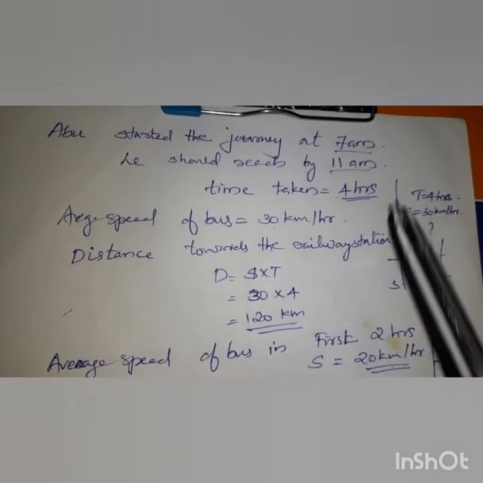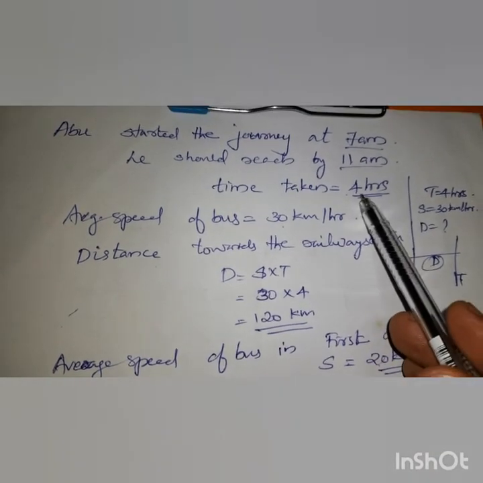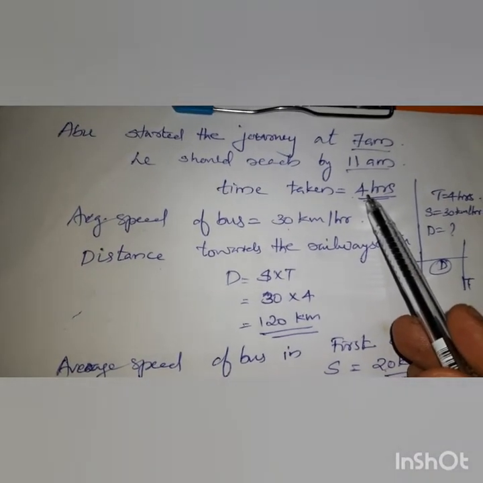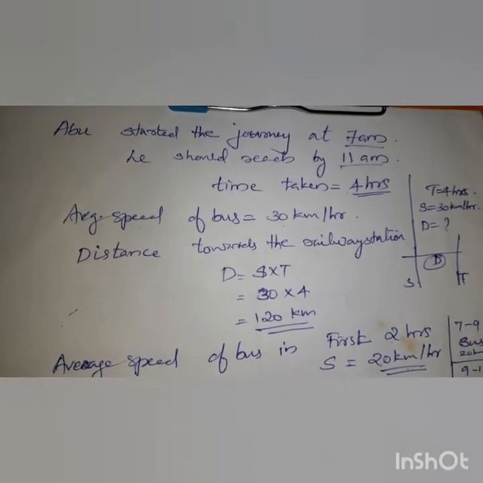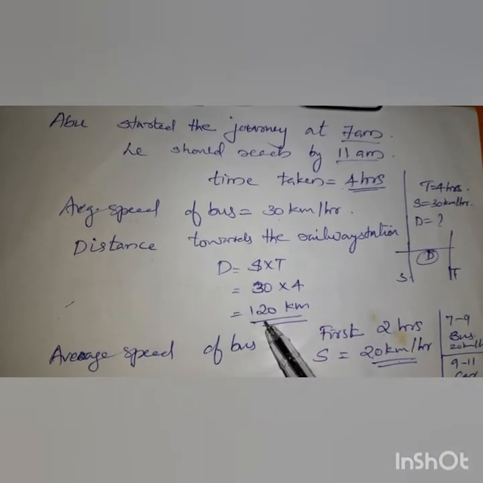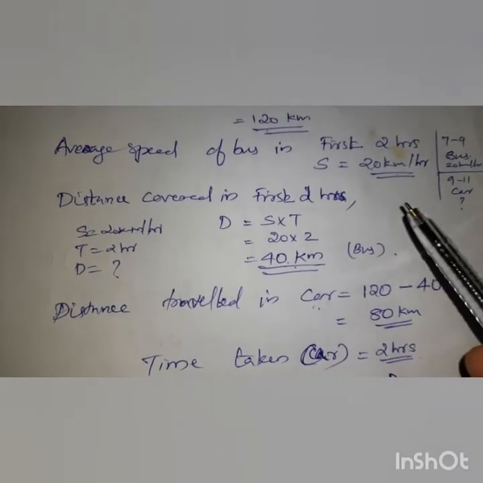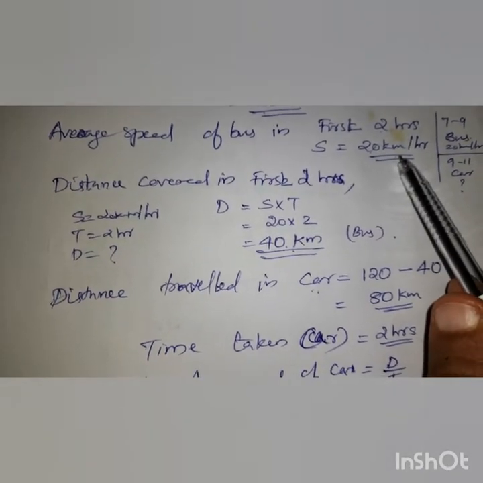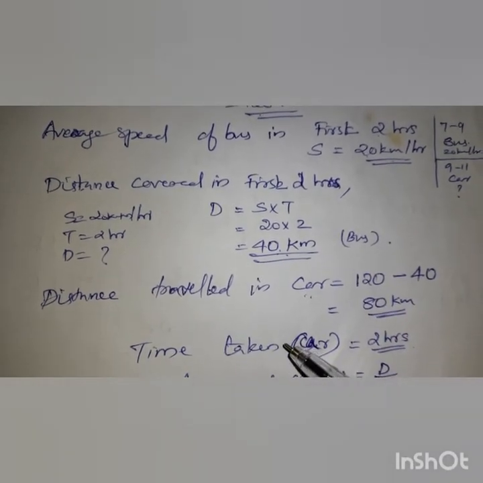So the usual time is 7 to 11 and he should reach the station. The time taken is 4 hours and the speed of the bus is usually 30 km per hour, and the distance traveled is 120. That is the total distance traveled. But on that particular day, because of raining, the speed is reduced to 20 km per hour. So 2 hours he traveled in bus and the remaining he traveled in car.